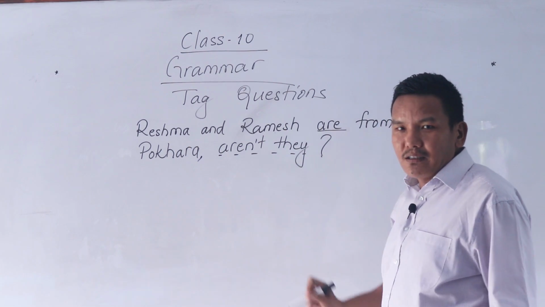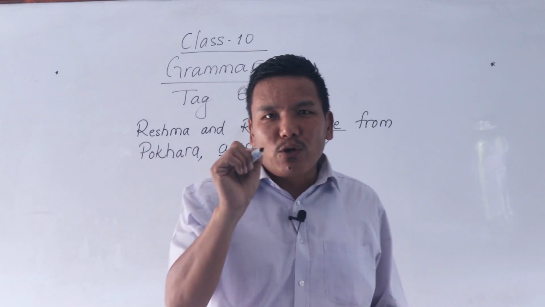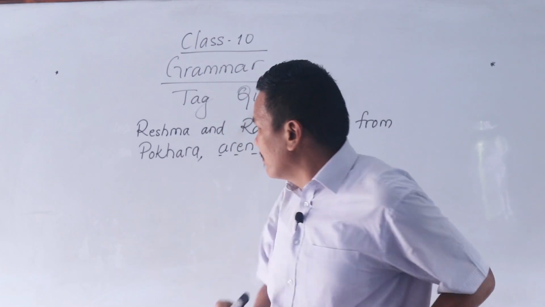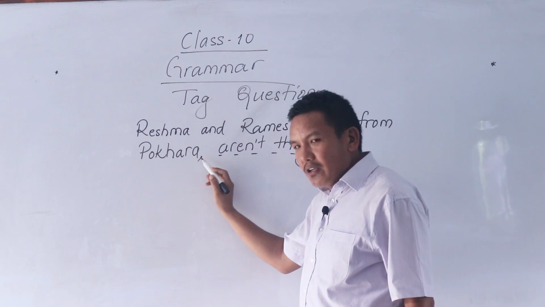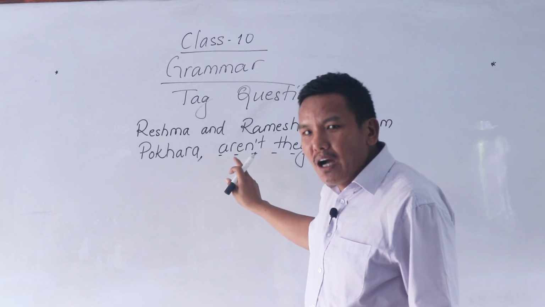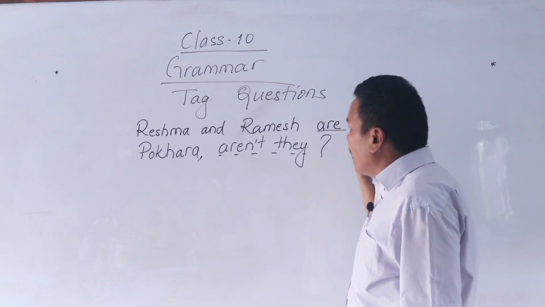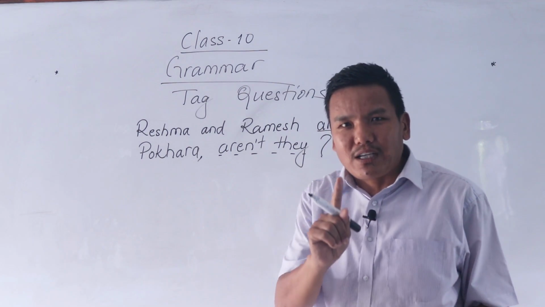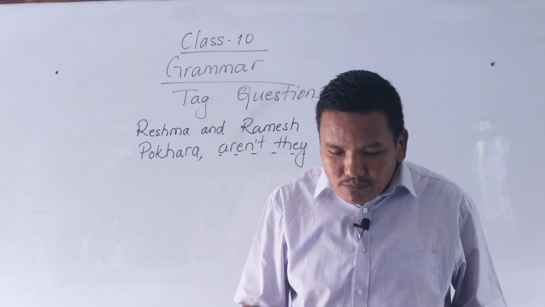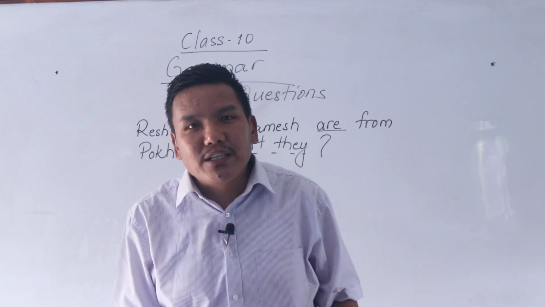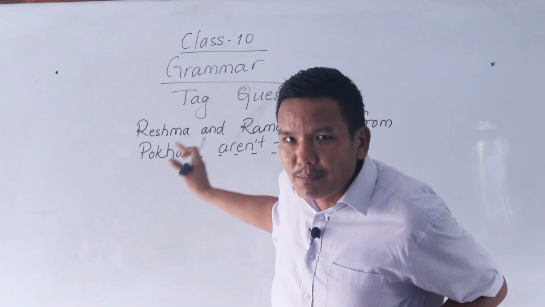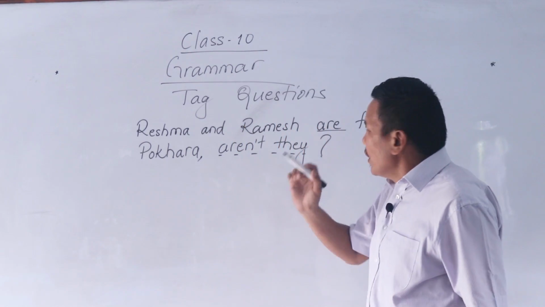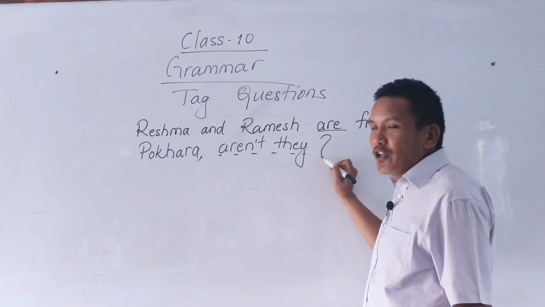The subject is plural, Resma and Ramesh. Therefore, write they. What I mean to tell you is that in the question tag, you should always use a pronoun, not a noun. Do not write like this: Resma and Ramesh are from Pokhara, comma, are not. I told you, aren't, write contraction. You might be writing like this: aren't Resma and Ramesh? No, that's not the right answer. There should not be a noun in the question tag. Always write a pronoun according to the subject of the sentence. And the most important thing is this is a question tag. Therefore, you should not forget to give a question mark here.